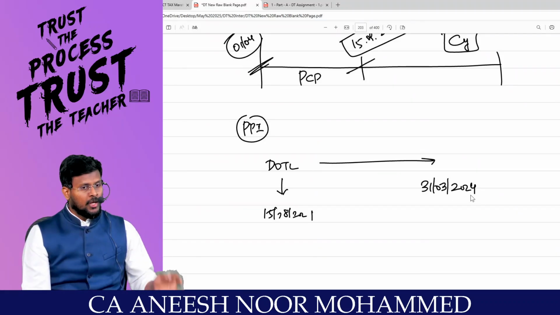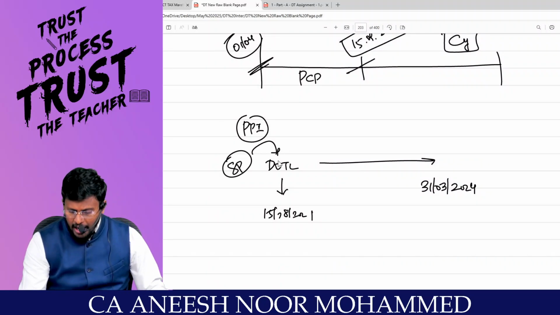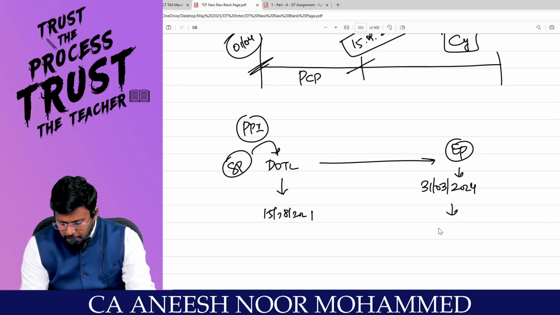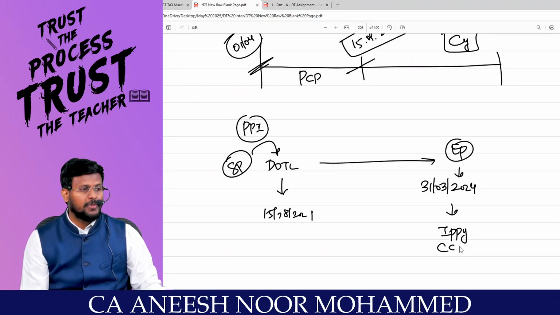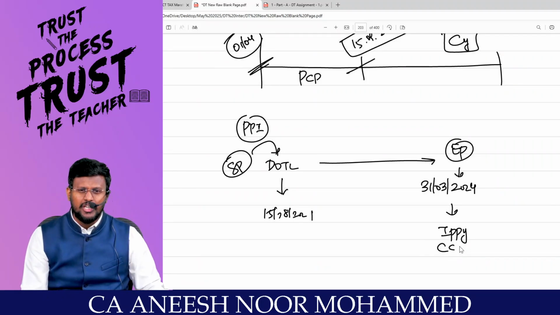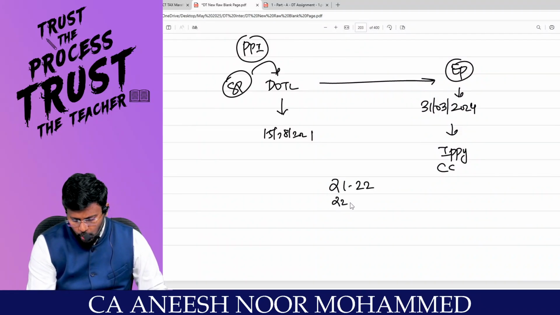So the starting point will always be the date of taking the loan, and the ending point will always be 31st March of the immediately preceding previous year in which the construction has been completed. That means for 21-22, for 22-23 and 23-24.